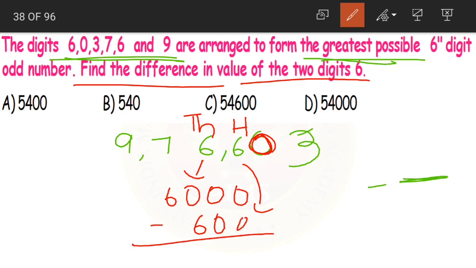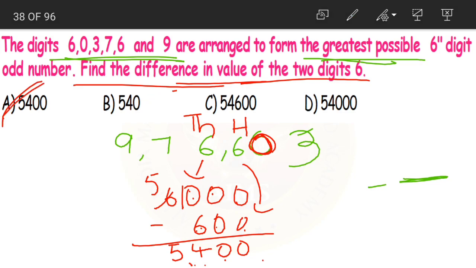Now let us find the difference. 0 minus 0, 0. 0 minus 6 is not possible, borrowing. 10 minus 6, 4, and 5. Yes children, so this is 5400. That is the value of the difference. So the difference in the value of the two digits 6, option A, 5400, is our correct answer.